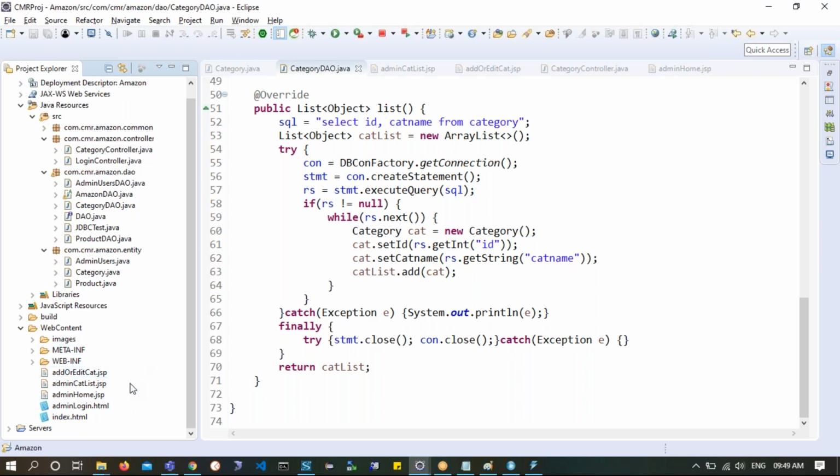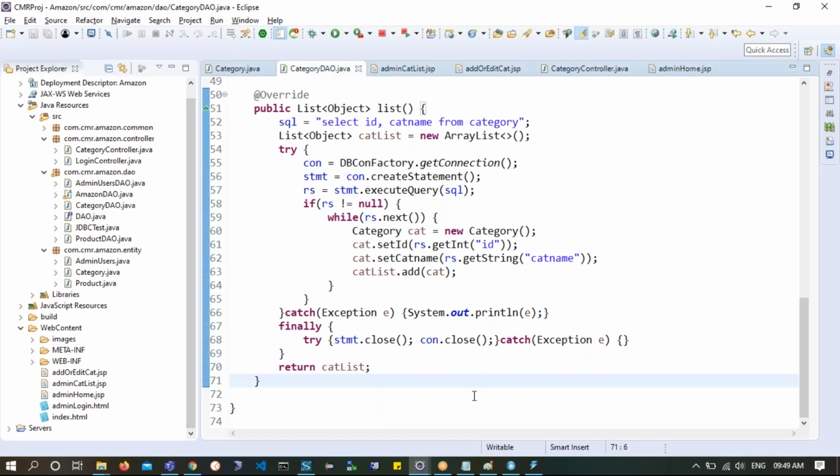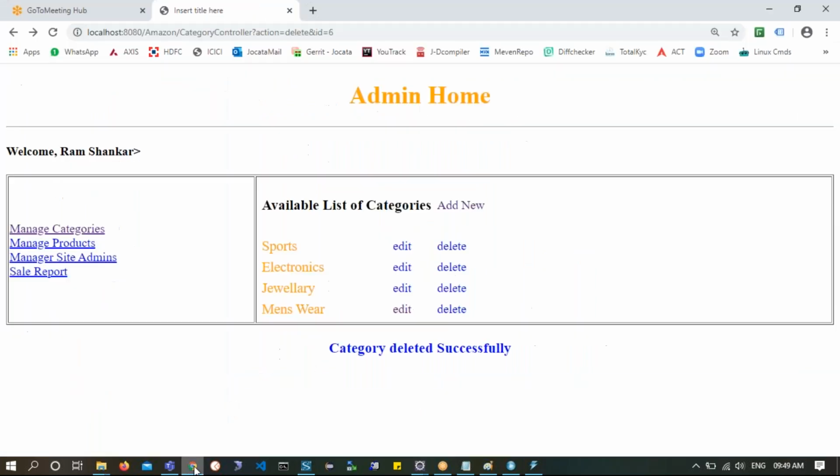You could add more than 1 JSP, 2 JSPs, 3 JSPs. Again, it depends on your requirement. I cannot control it. The way the end user asks, you would be writing it. Hope this is clear. All of you understand this is an end-to-end complete cycle. So now your assignment is, we have done this category part.